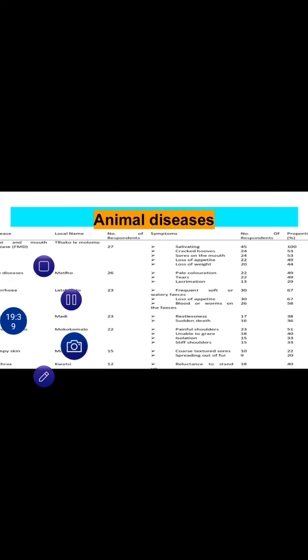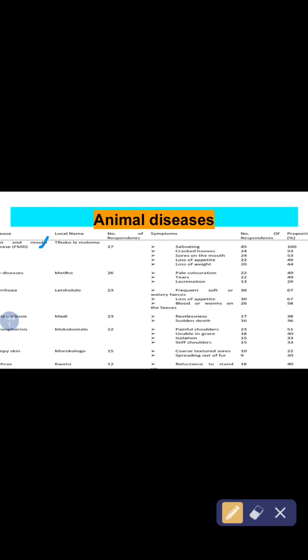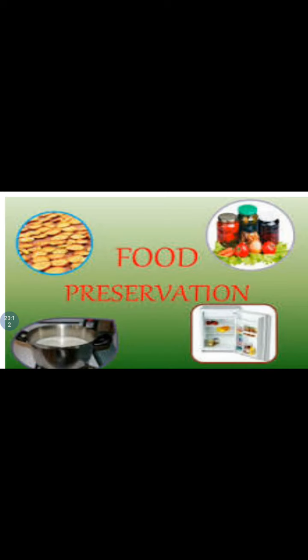Now here are some animal diseases also. Foot and mouth disease, FMD, is the local name. Symptoms are salivating, cracked hooves, diarrhea. Others include tuberculosis, and anthrax, whose local name is Quatsy. Number of respondents is 12. Symptom is resistance to stand. Okay, so let's move on to the next slide.